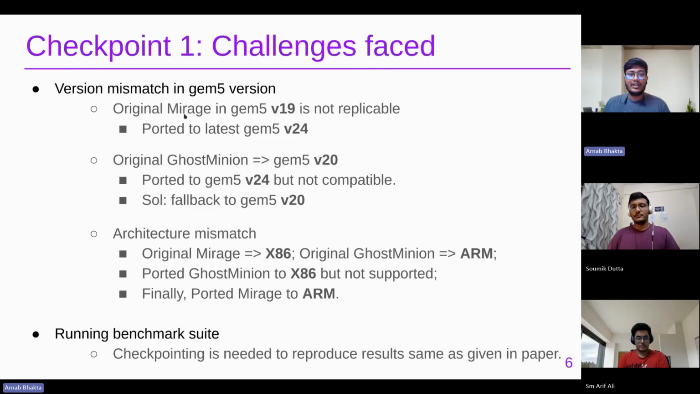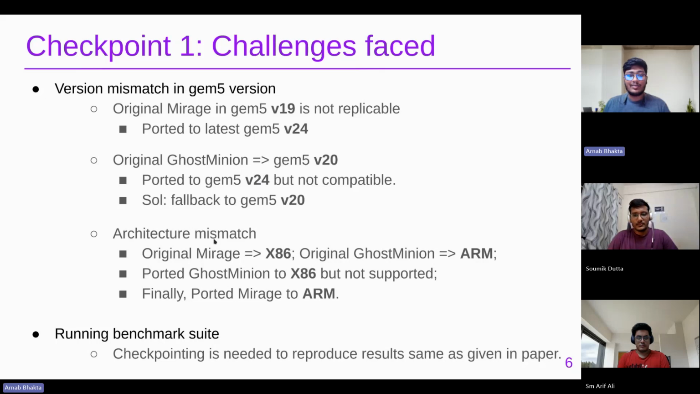Hello everyone. This is the brief recap of checkpoint 1. Mirage and Ghost Minion were implemented in different versions of gem5 and different architectures. Original Mirage was implemented in gem5 version 19, which is not replicable in newer versions of the OS. So we have ported it to the latest gem5 version 24. Similarly, Ghost Minion was implemented in version 20, and we tried to port it to version 24, but it was not compatible. So we fell back to the original version 20 implementation.